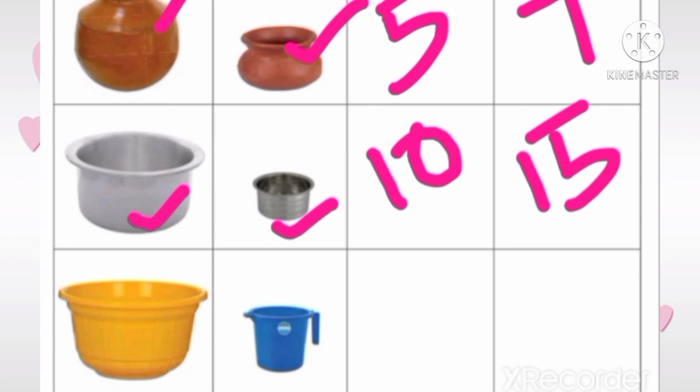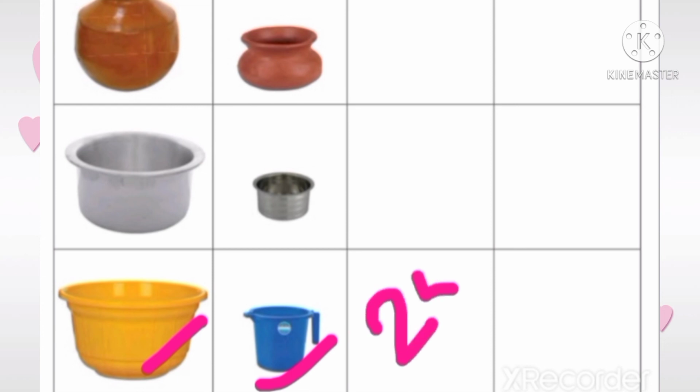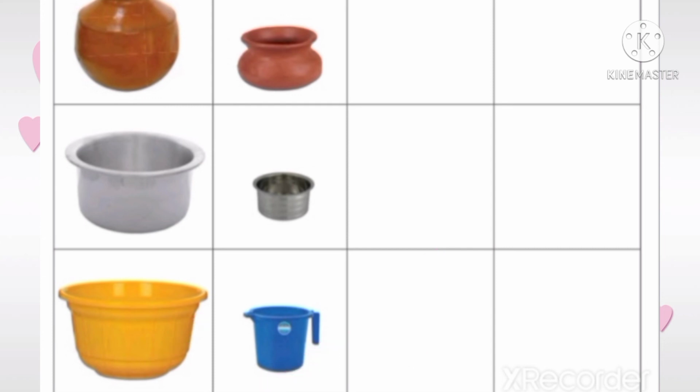Next, here given tub and mug. Guessed capacity 25 mugs of water. But measured capacity 30 mugs of water.